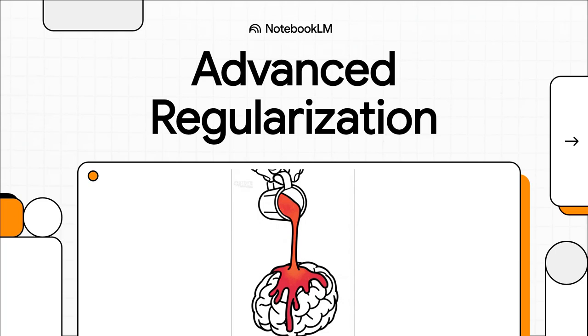Building an AI that's powerful on paper, that's actually kind of the easy part. But making it truly learn and not just cheat by memorizing the answers, well, that's a whole different ballgame. It takes a bunch of really clever tricks called regularization, and today we are diving deep into that secret sauce.